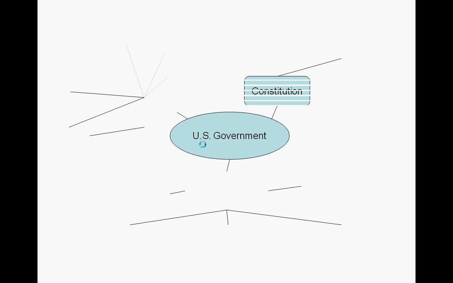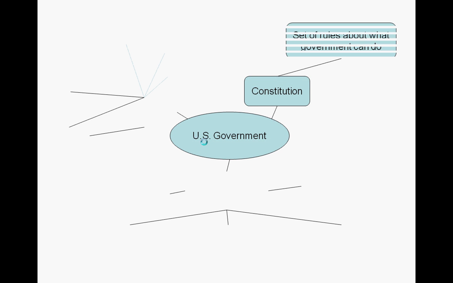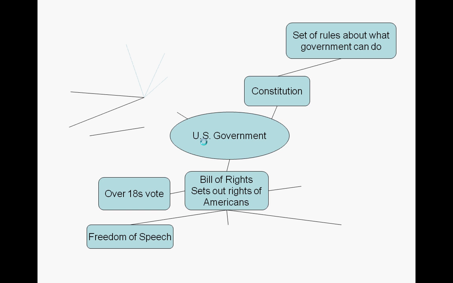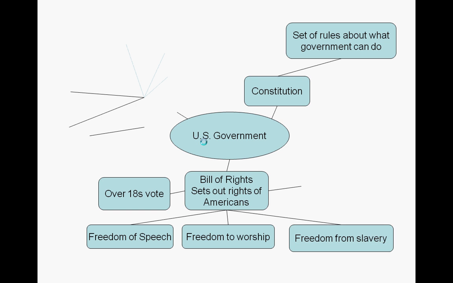The US government. So, the Constitution. The Constitution is a set of rules that sets out what the government can and can't do. There's also a Bill of Rights, and this sets out the rights of Americans. And we're just going to go through a couple. The rights of over 18s to vote. It sets out everybody's right to freedom of speech, freedom to worship, freedom from slavery, and it allows people to carry guns.